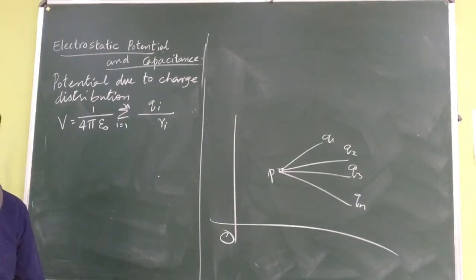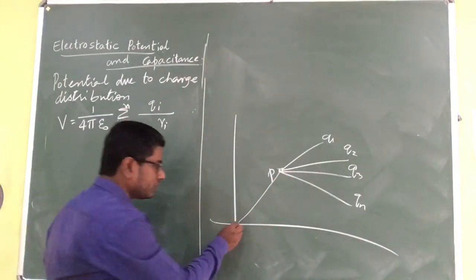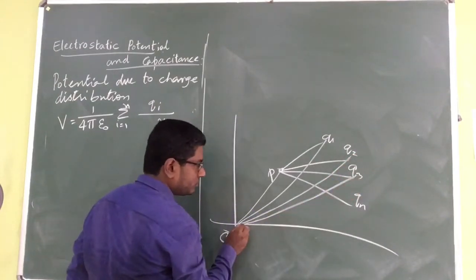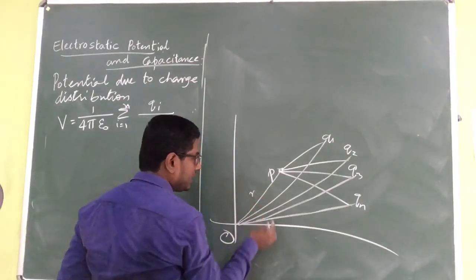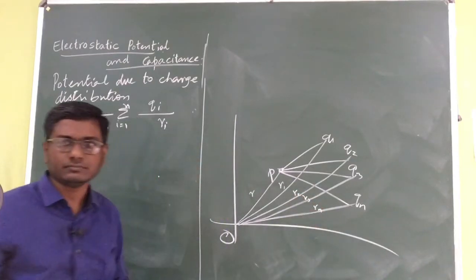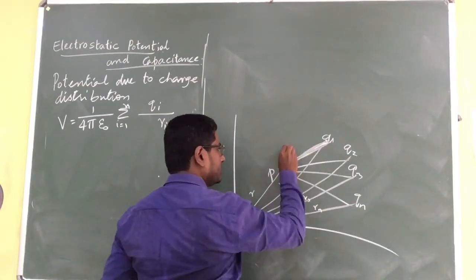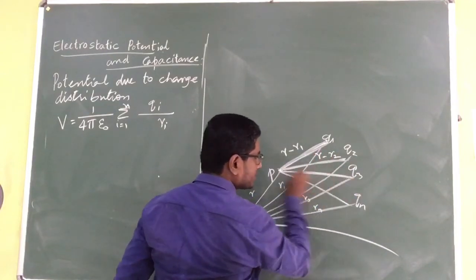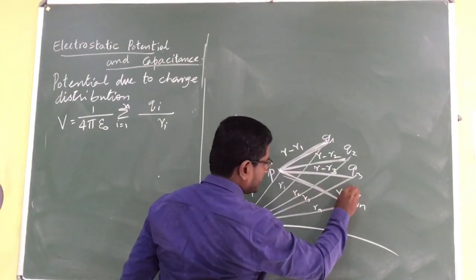Now what is going to happen? I want the distance from O to P, then the distance from O to Q1, from O to Q2, O to Q3, then O to Qn. I need to find all the distances. This one will become R, and these will become R1, R2, R3, Rn. Now, I am interested in this distance, P to Q1. In that case, it is going to become R minus R1. This distance will become R minus R2, this R minus R3, and this R minus Rn.